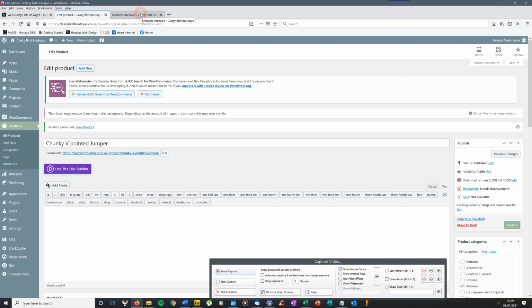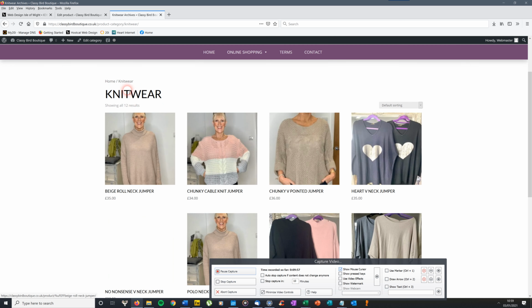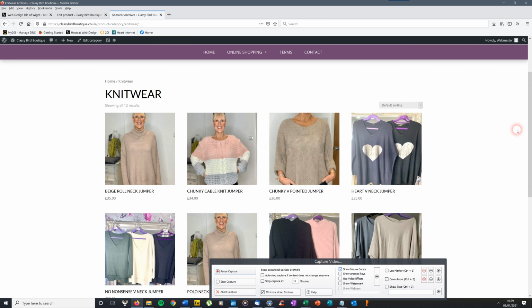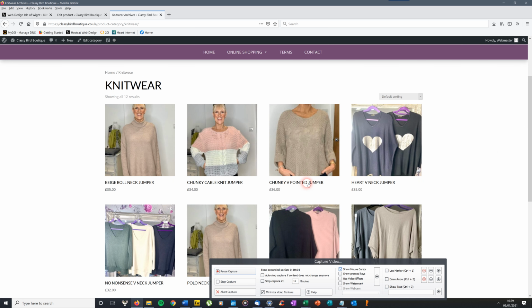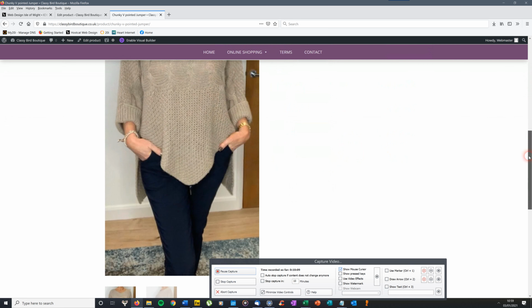So if I go on the front of the site, I'll refresh the screen, which you just do by clicking that swirly thing. Knitwear had 11, now it's got 12. And you'll see the chunky V-pointed jumper. Click on that just to see what it looks like. Yeah.